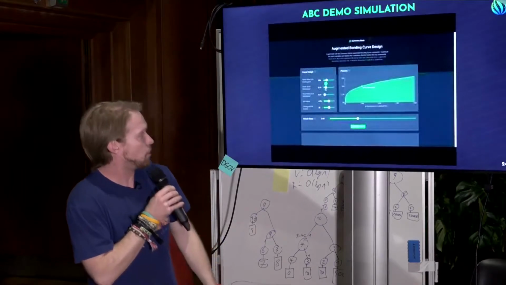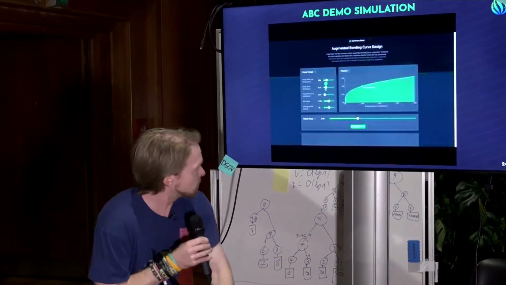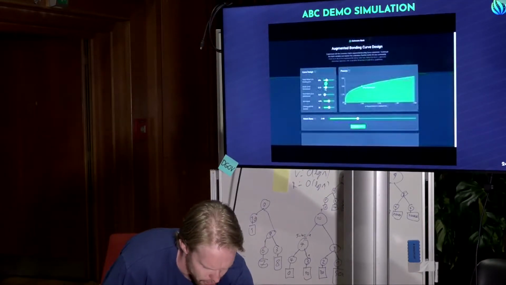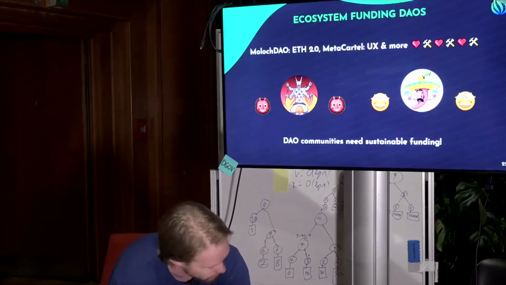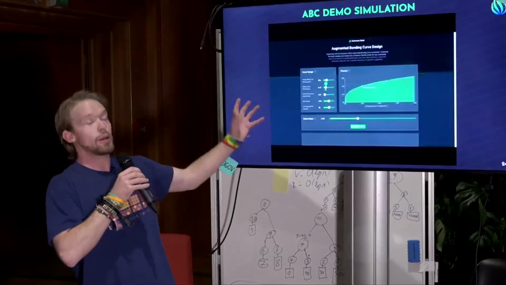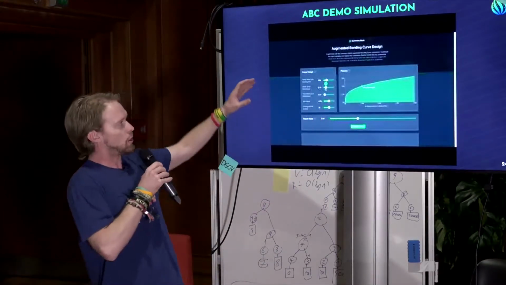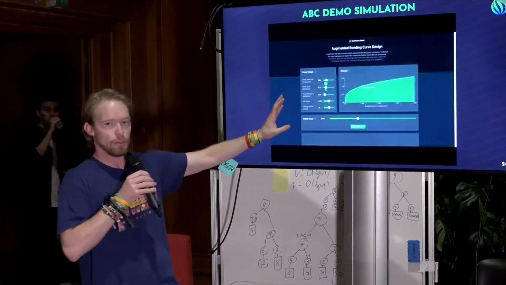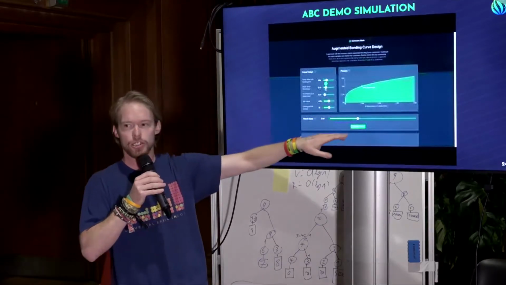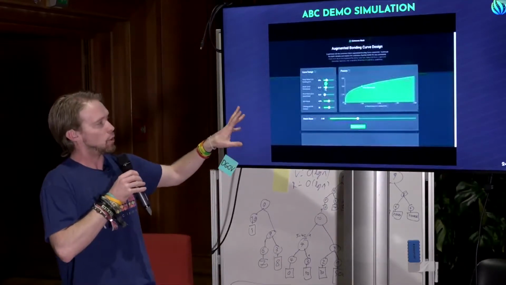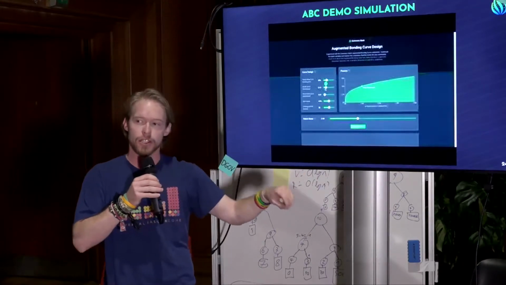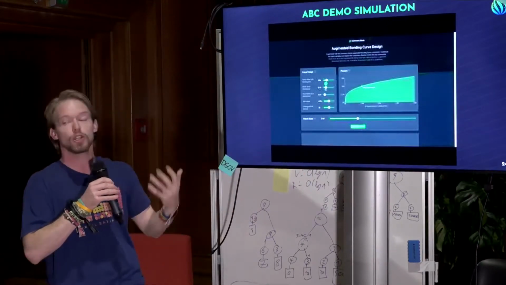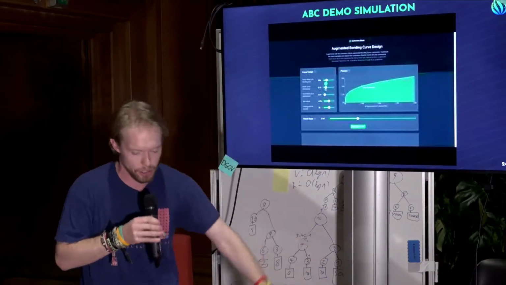And we can show you how this works if this runs. Actually, we just ran this a second ago, so no, I don't think that's going to work. But anyway, we showed you this simulator a moment ago. You can play with the initial parameters of the bonding curve, and when you run this simulation, you can see how your community token price may fluctuate, and you can see the amount of funds that is accumulating in your community to be spent on community work.